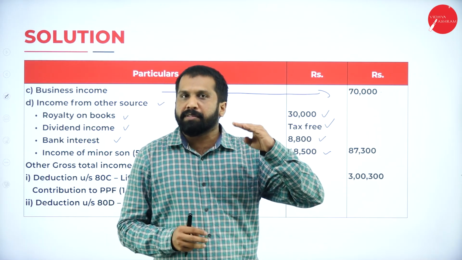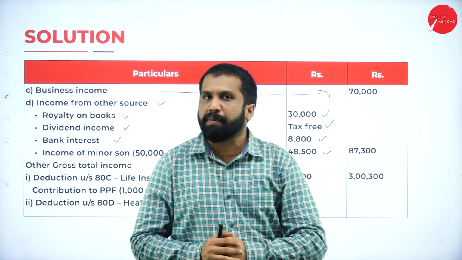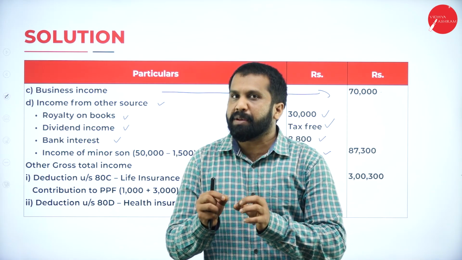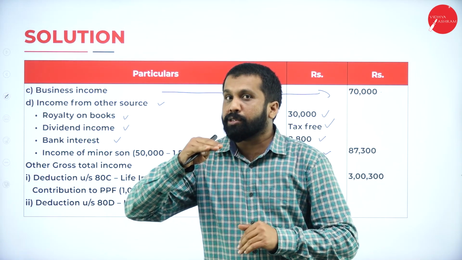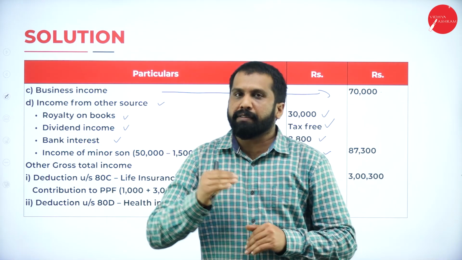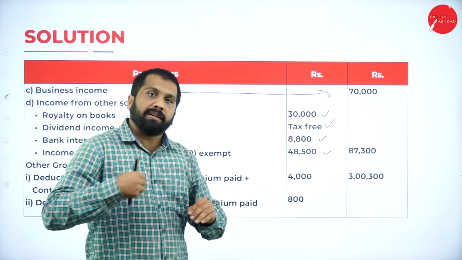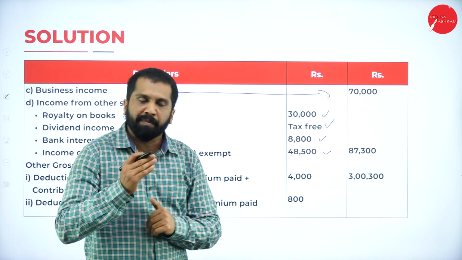If dad's income is more, dad will pay the tax. If mom's income is more, mom will pay that tax. Hope you are clear. Yes, this is called clubbing of income. Why? Because the daughter or son is not 18 years. If the child is 18 years, then there is no need for clubbing of income. That child itself can pay the tax. Hope you are clear.